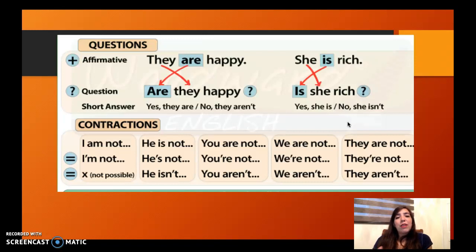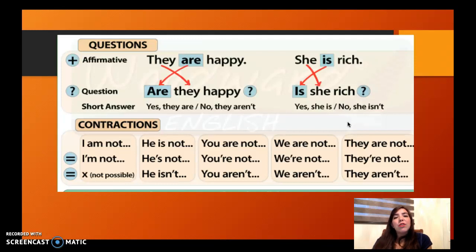And if the answer is yes, we say yes, they are. In the case of the second sentence, we have she is rich. Is she rich? If the answer is yes, we will use the same verb to be we used to ask. Yes, she is, or no, she isn't.